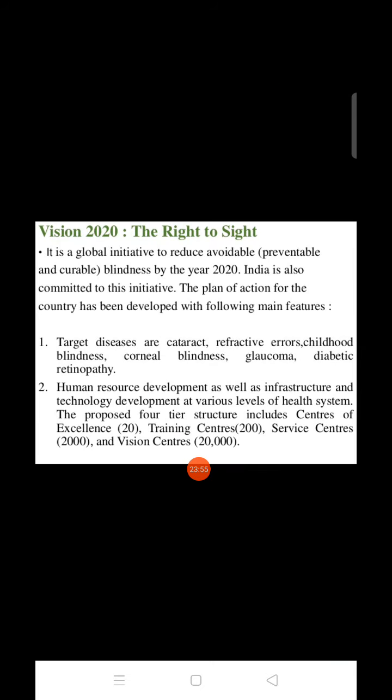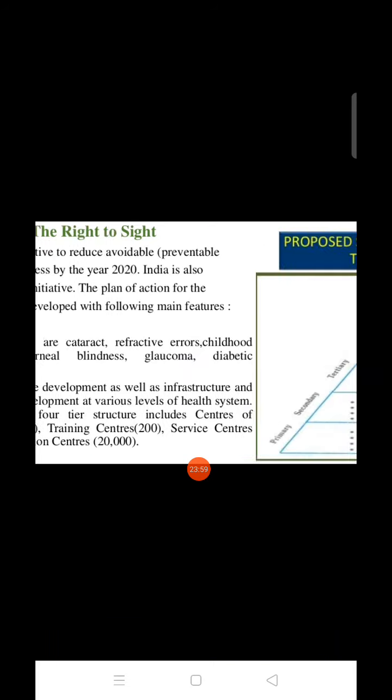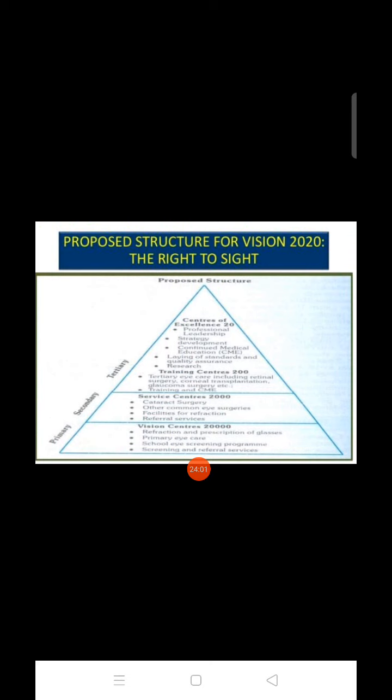These are the training centers, service centers, and vision centers. This is a pyramid of primary, secondary, and tertiary levels. This you have to see. Universal Eye Health Global Action Plan. Okay, thanks class.